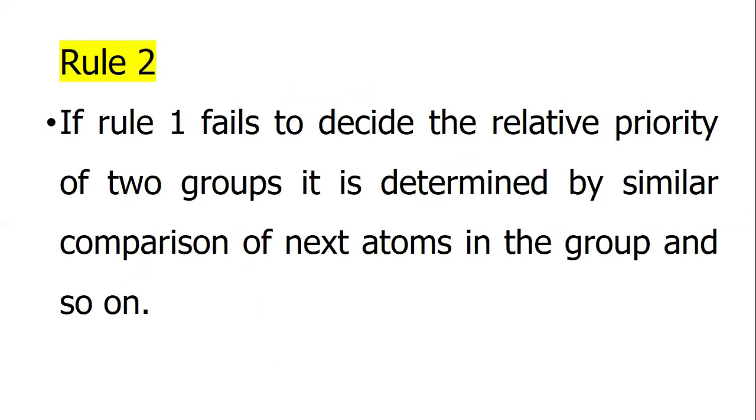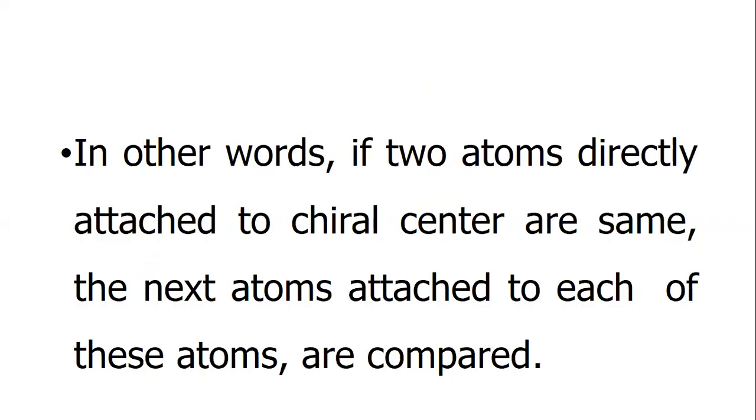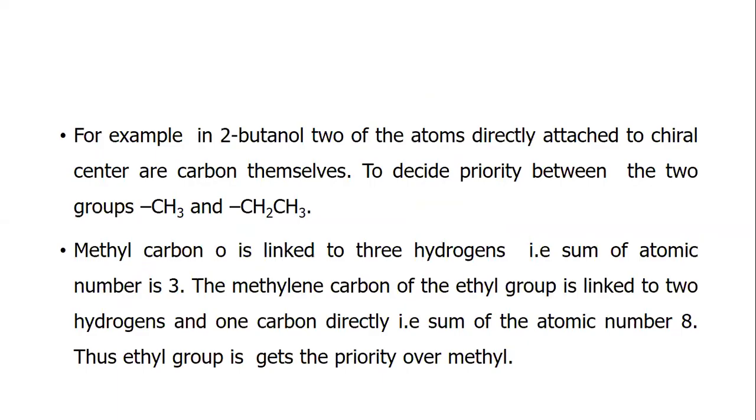Rule 2: if rule 1 fails to decide the relative priority of two groups, it is determined by a similar comparison of the next atoms in the group, and so on. In other words, if two atoms directly attached to the chiral center are the same, the next atoms attached to each of these atoms are compared. For example, two of the atoms directly attached to the chiral center are carbon themselves.